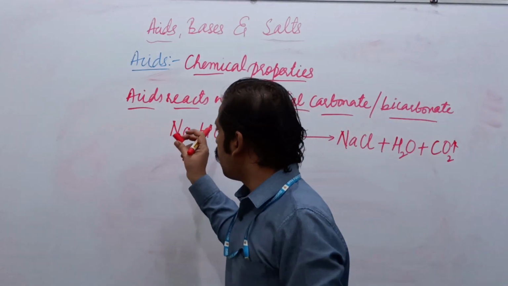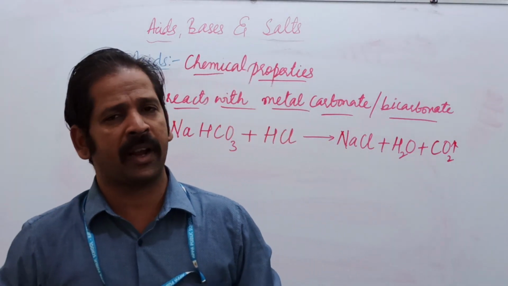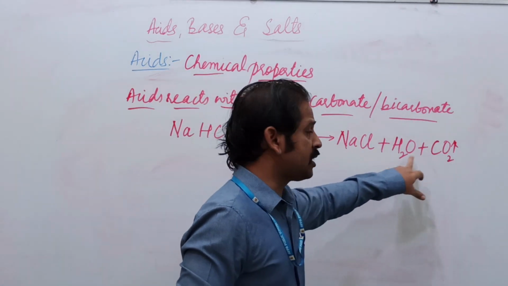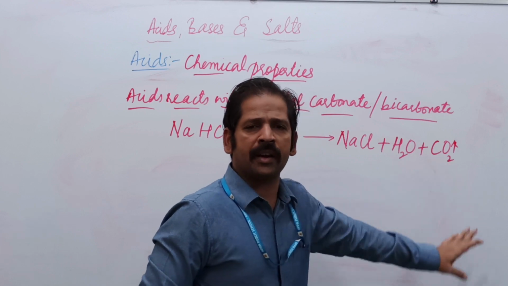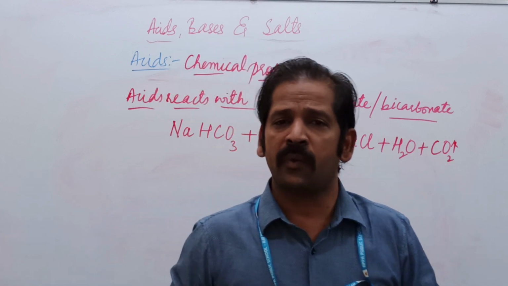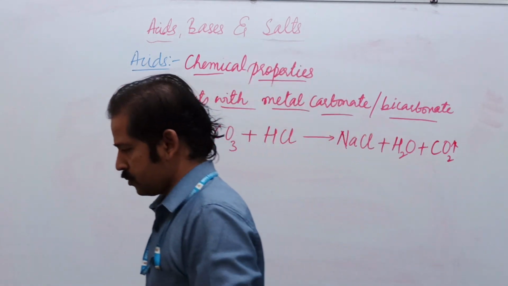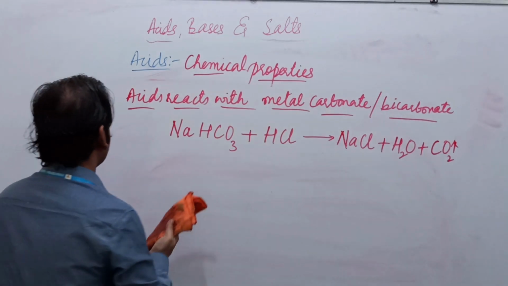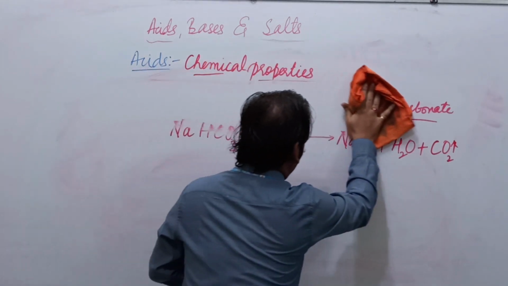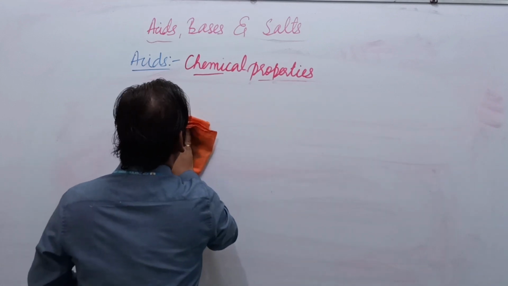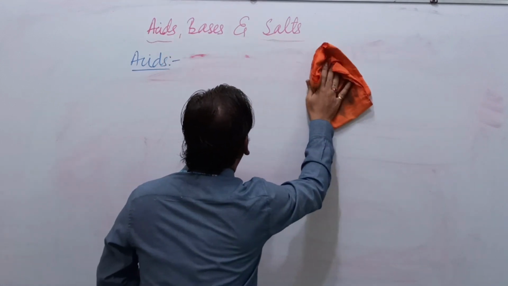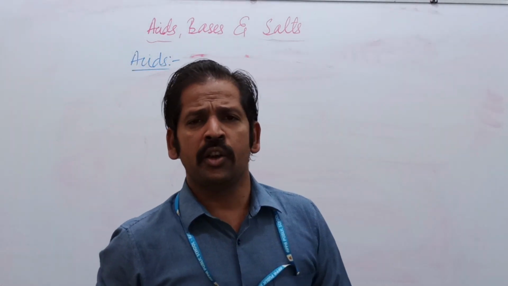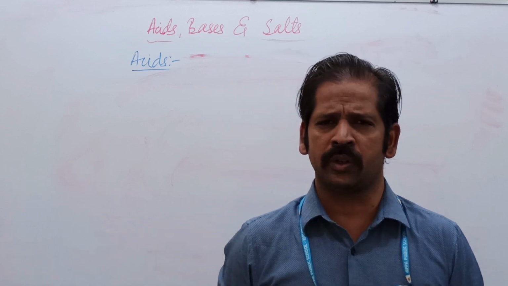Yes, it is about that when the acids are reacting with the metal carbonates or bicarbonates, they form metallic salt, water as well as carbon dioxide. Carbon dioxide will be liberated. These are the 5 different types of reactions. Yes, next is uses of these acids. Where the acids are used, we'll see about it.